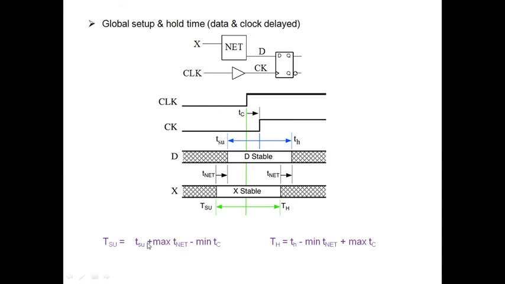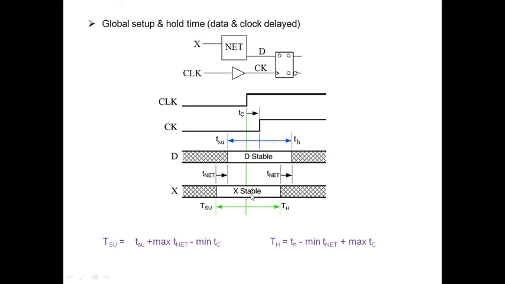So my capital TSU is nothing but this T net, because T net is shifted here, plus small TSU, minus minimum of TC, that means maximum of T net.